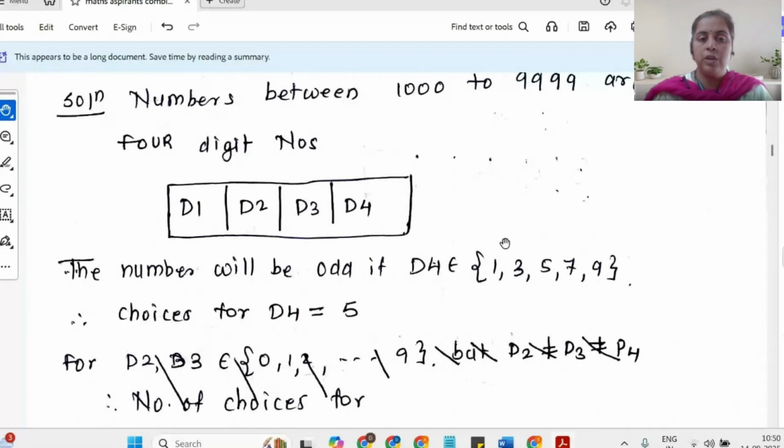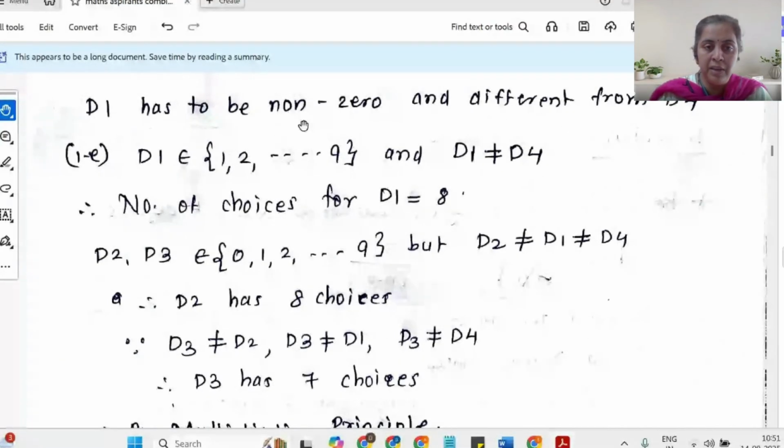If you look at D4, the set of D4 doesn't contain 0. And D1, which we are going to consider, is again a non-zero number. So for D1, we have 9 choices here, but one non-zero choice has already been taken by D4, since D1 is different from D4. So one more choice is gone. Therefore, for D1, we have only 8 choices.